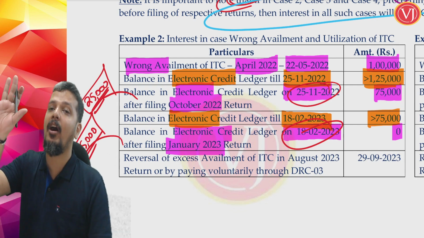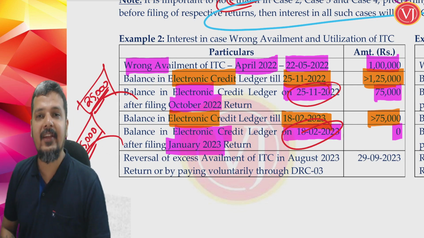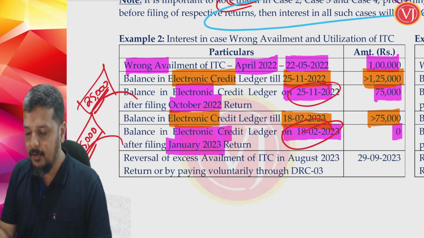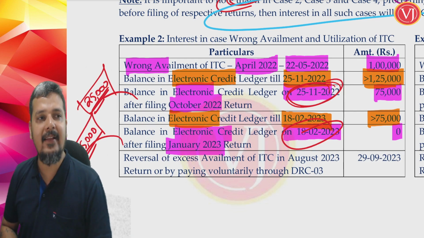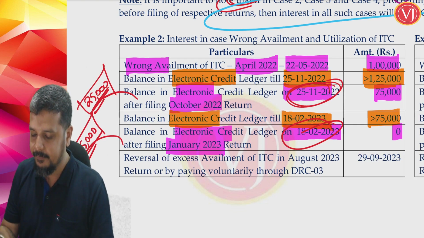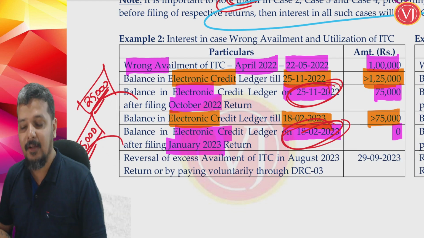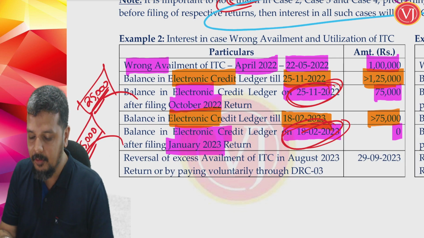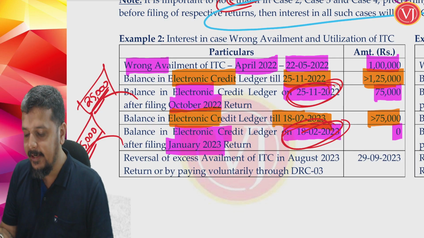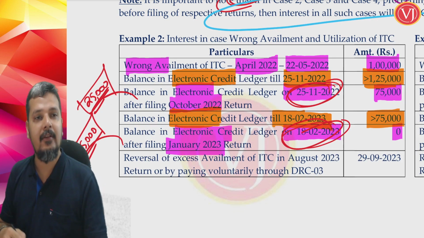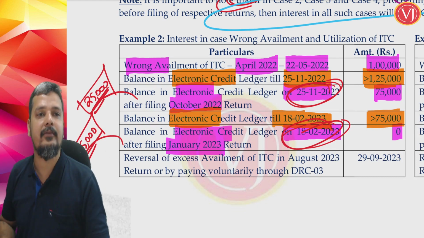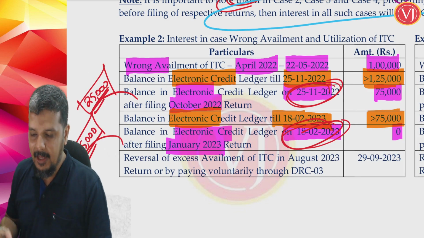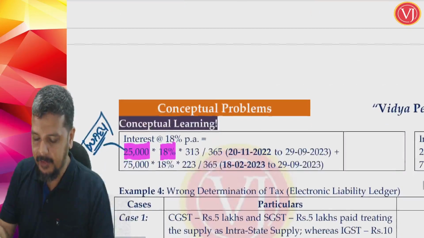Wrong availment happened long back in April. But utilization happened partly in November, to be very specific, 25th of November, and the balance 75,000 utilization happened on 18th February. See, each of the steps is very crucial. I have given additional information that my balance in credit ledger till 18th February was always more than that, to tell that it is not yet touched. Clear? Now, don't you think that your interest for the second portion will start?